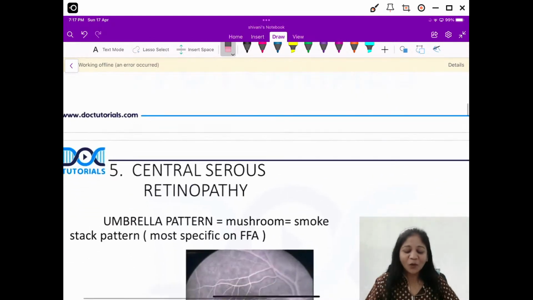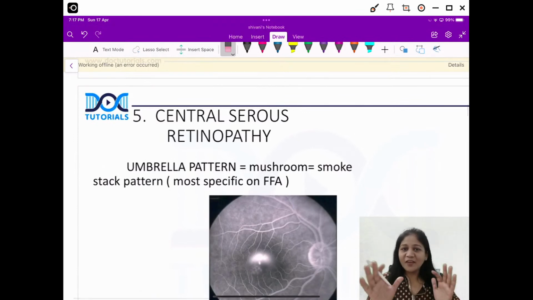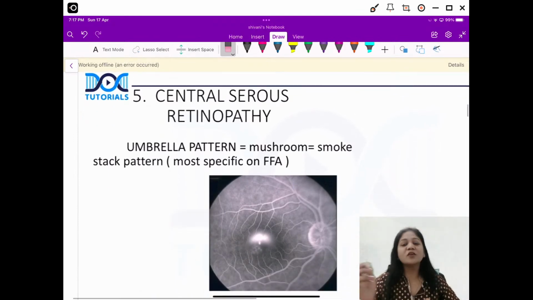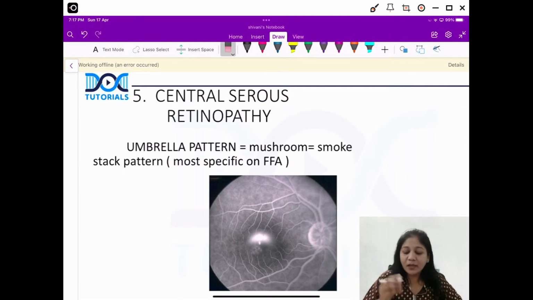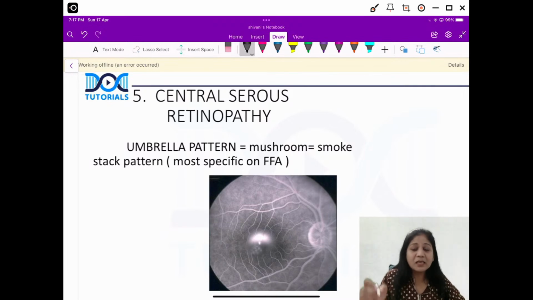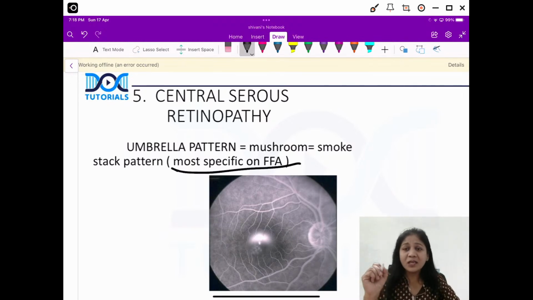Good. Now, our fifth image is a very important one. We are expecting this in your exam, right? Guys, so this is your central serous retinopathy. What you get is an umbrella pattern, which is also called a mushroom pattern. You also call this a smokestack pattern. Now, please remember, friends, this is a very specific presentation, okay? This is a very specific picture that you see in CSR.